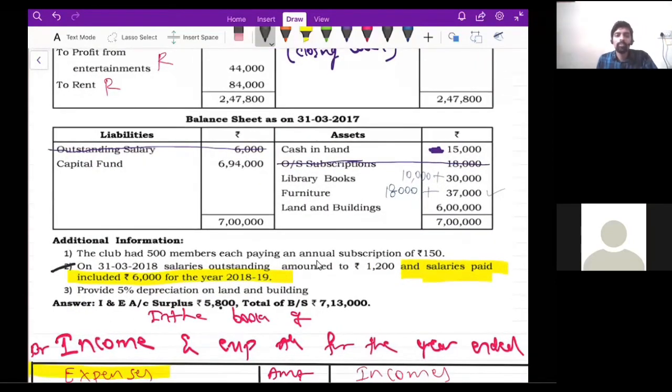The club had 500 members, each paying an annual subscription of rupees 150. How many members are there? 500 members, right? And each member is paying 150 rupees. Correct?